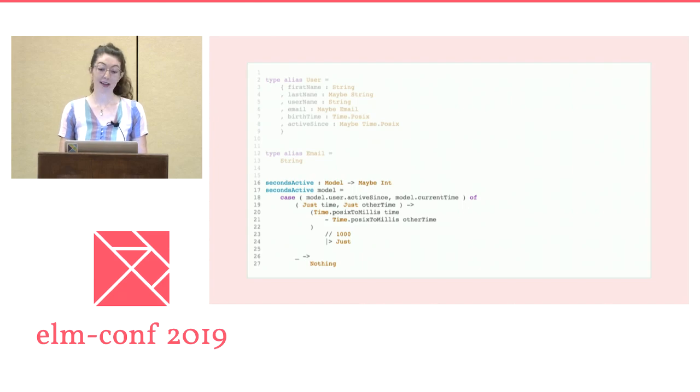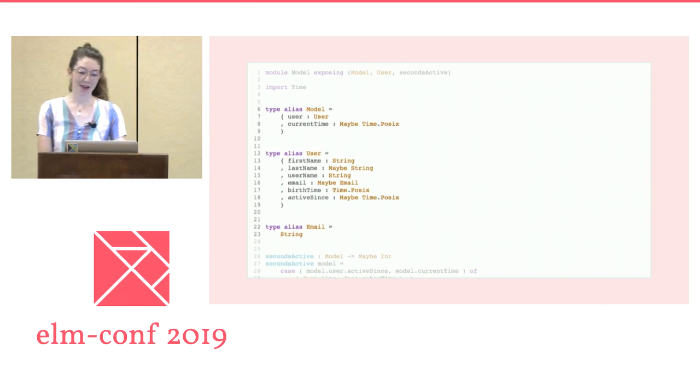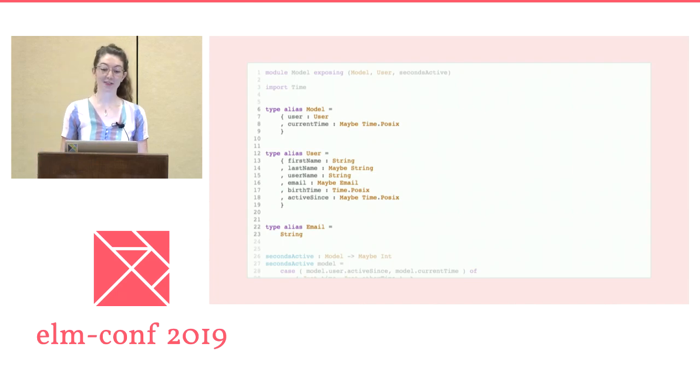We also know that for tests to be comprehensive, we need to consider 4 basic combinations of active sense and current time values. In the case where active sense is nothing, current time is nothing; active sense is a value, current time is nothing; active sense is nothing, current time is a value; and active sense is a value, and current time is a value. Scrolling up in the model file, we can see the necessary shape of the model. Let's add a model spec file matching the existing folder structure, and then let's write a test.